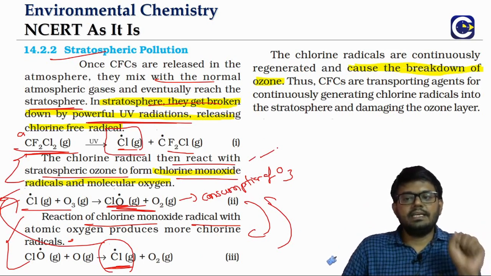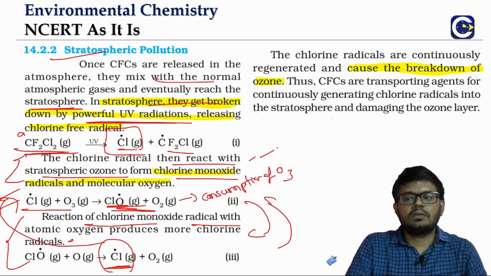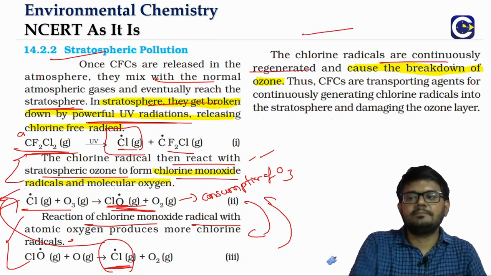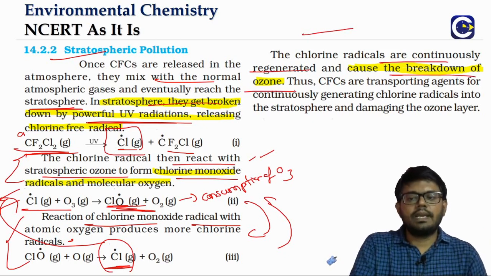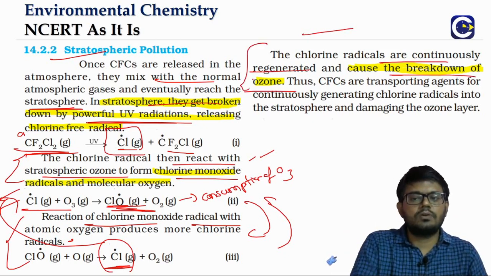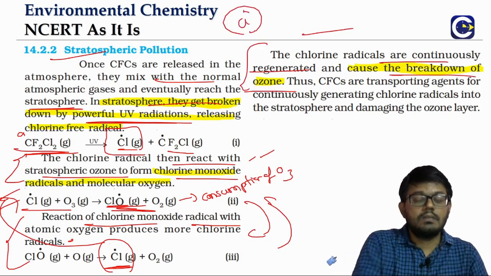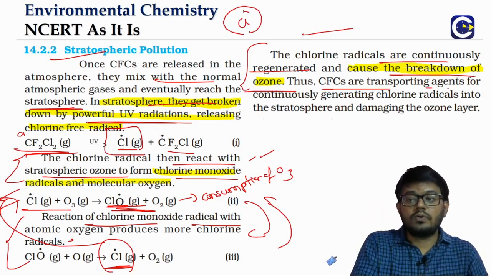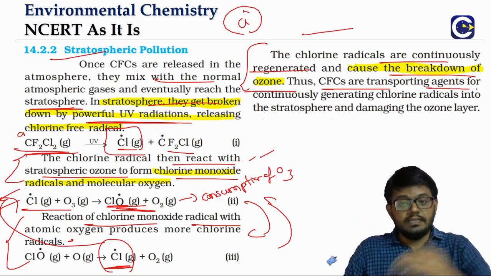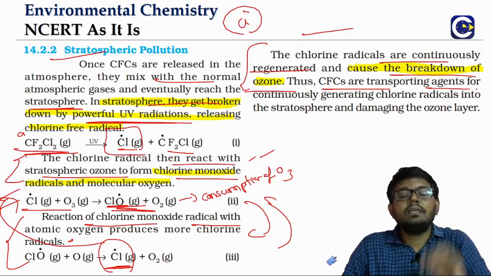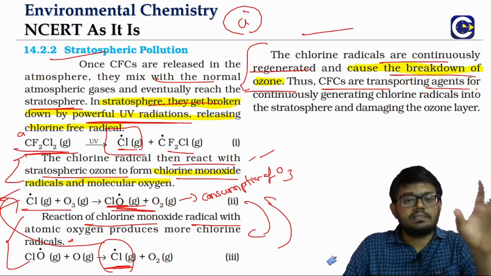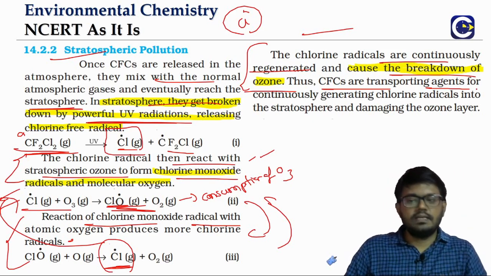So essentially, what is happening? The chlorine radicals are continuously regenerated, and this is the cause of the breakdown of the ozone. So what is the cause of the breakdown of the ozone? The chlorine radicals. But how are they coming? These chlorofluorocarbons are the transporting agents. They are the ones responsible for bringing the chlorine radicals into the upper stratosphere and thereby damaging the ozone layer.